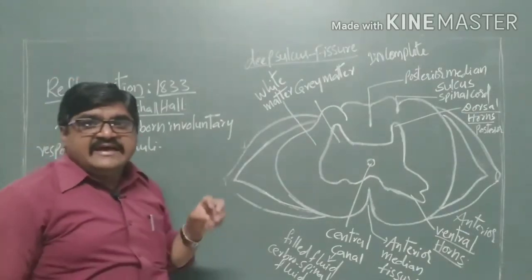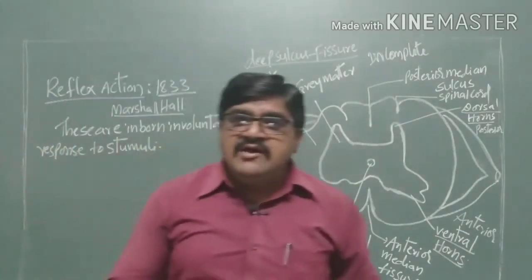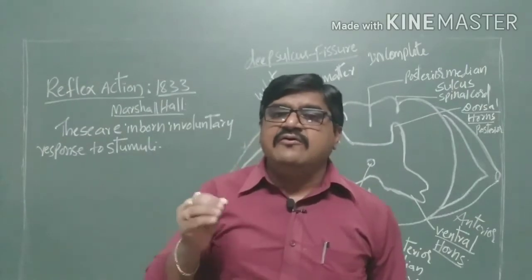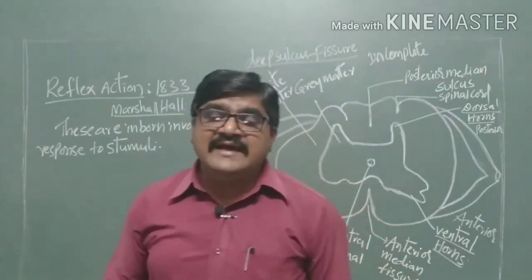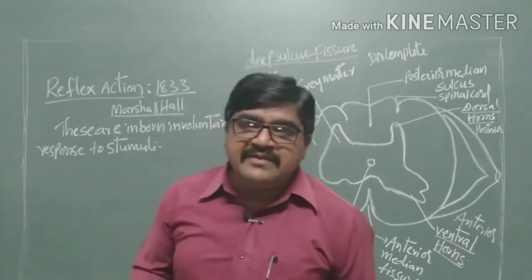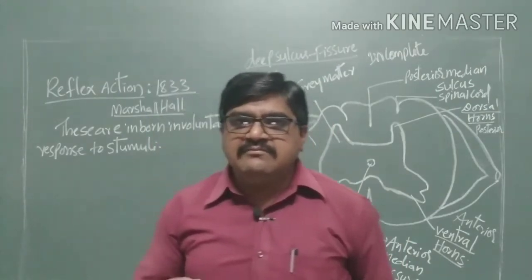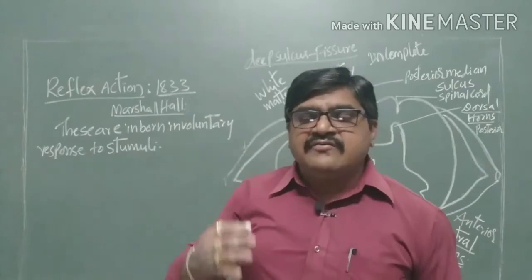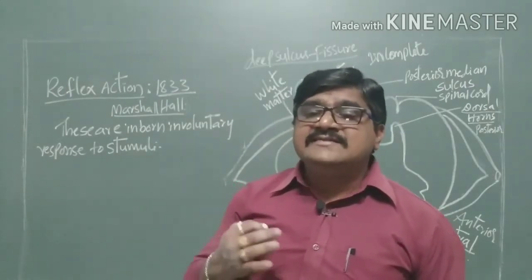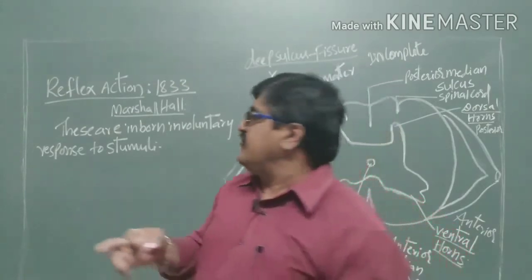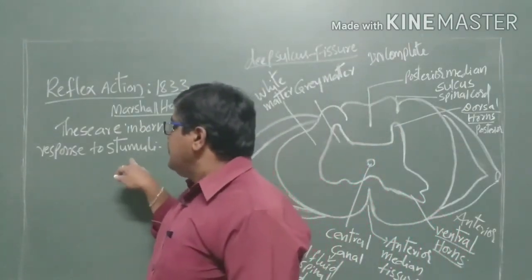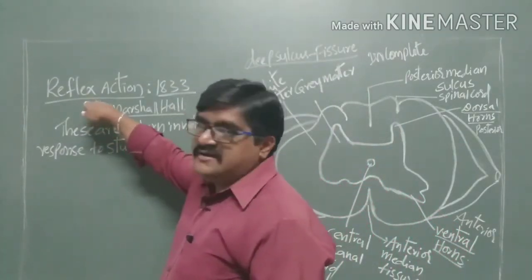Inborn means that from birth itself these reactions are produced. That means when the mother gives birth to the child, from birth itself these types of reactions are produced. Such reactions are called reflex actions.